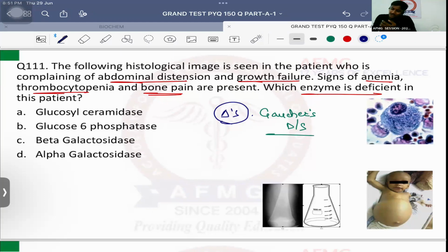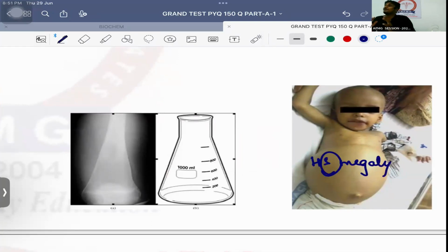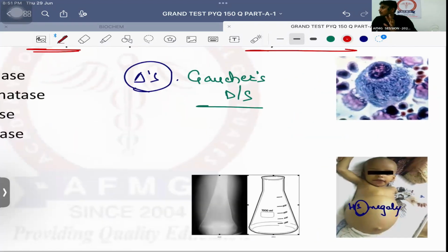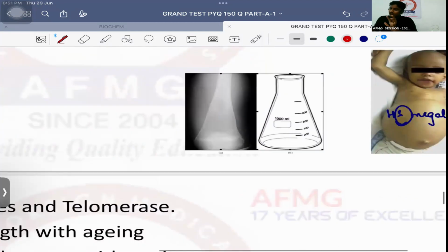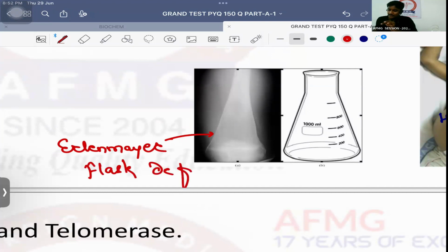Please remember, the patient will have abdominal distension. Why? Because the child will have hepatosplenomegaly. ज्यादा बड़ा क्या होगा? Spleen. So it can be written as splenohepatomegaly as well. ठीक है? Massive splenomegaly का one of the cause was Gaucher's disease. तुम देख सकते हो कितना बड़ा पेट है. Next, this excess of glucocerebroside will deposit in the bone and therefore it will inhibit the growth of bone. And classical deformity seen, it is known as the Erlenmeyer flask deformity.